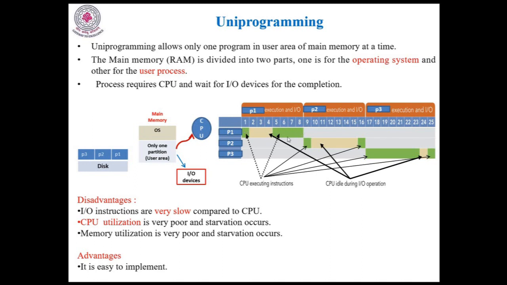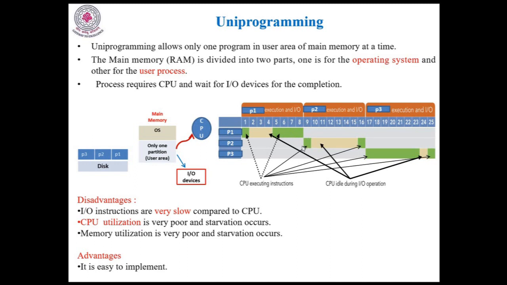Once process P1 is completed, the CPU wants to allocate to the next process, but the next process is not available in the user area. Why? The reason is the user area allows only one program at a time. So first process P1 must be swapped out and the next process can enter the user area. So here one swapping operation is required from process 1 to process 2.